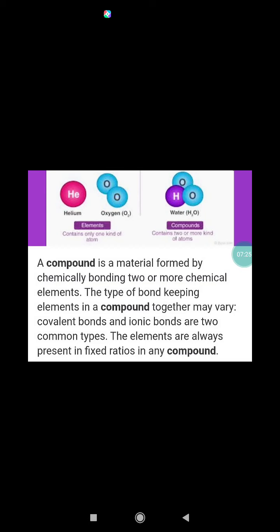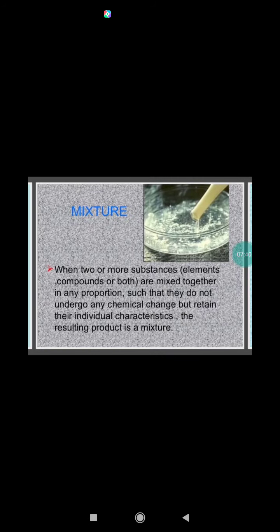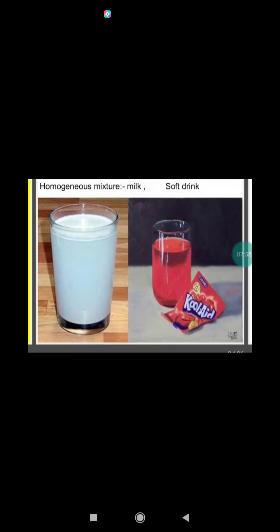Based on their properties, compounds have also been classified as acids, bases, and salts. Based on the type of bonding, compounds are of two types: ionic compounds and covalent compounds. Mixture. A mixture is a material system made up of two or more different substances which are physically mixed but are not chemically combined. Examples: air, soft drinks, mixture of iron powder and sulfur powder, etc.